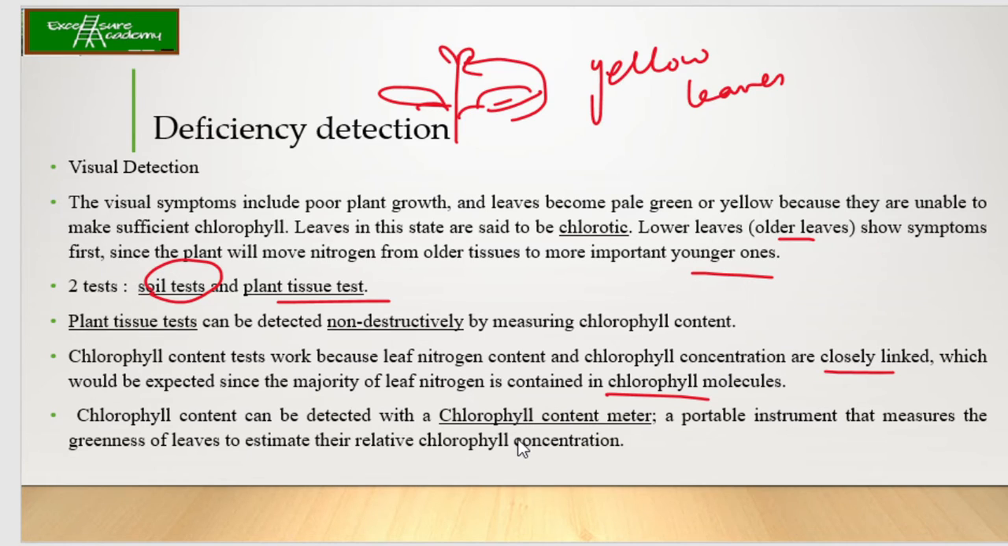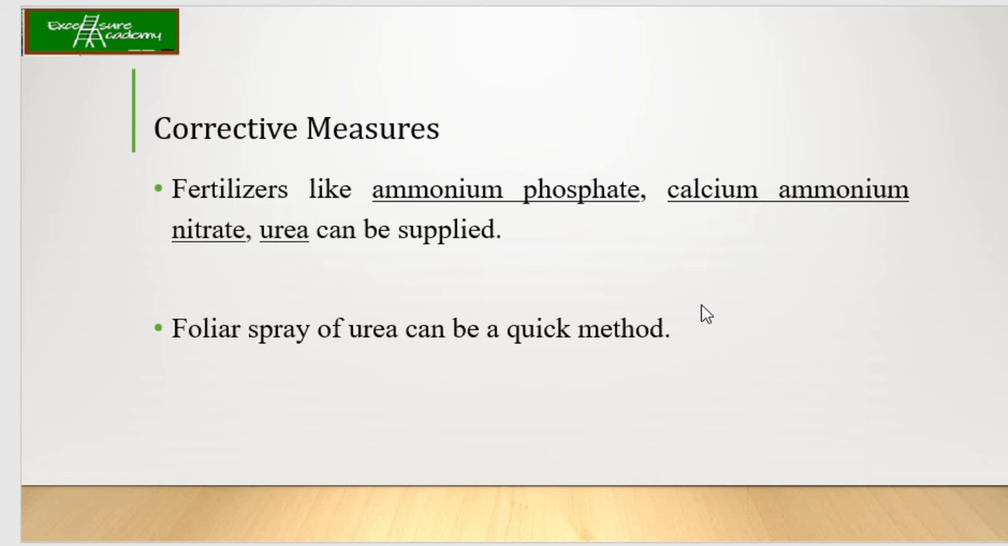So, जितना ज़्यादा green, उतना ज़्यादा chlorophyll. जैसे कि अभी हमने देखा last time in the last slide that too much nitrogen is also not good because it will result in too much greening of the leaves. So it means so much nitrogen, so much greenness, so much chlorophyll, which is again not good for the plants. Okay. Now, what can you do? You can add fertilizers which are rich in ammonium phosphate, calcium ammonium nitrate, urea can be supplied. Or you can use the foliar spray of urea, which is actually the quick method.